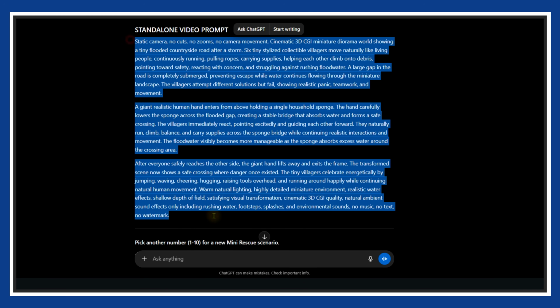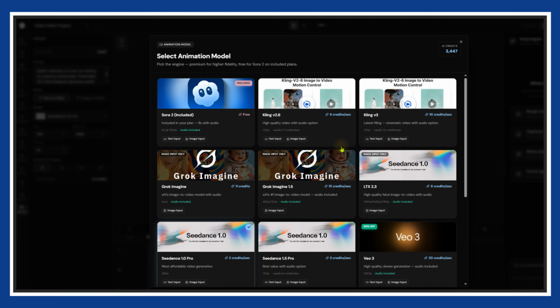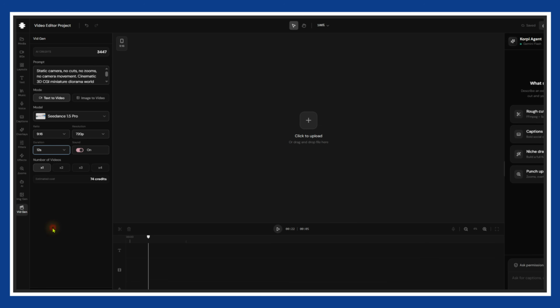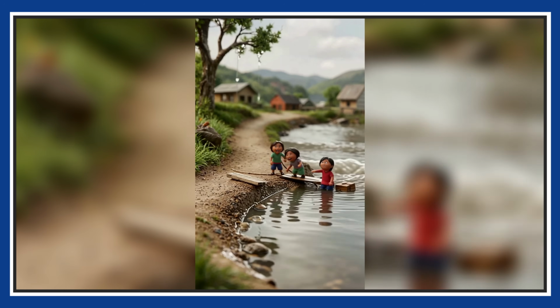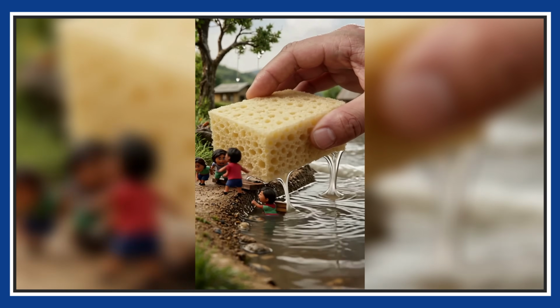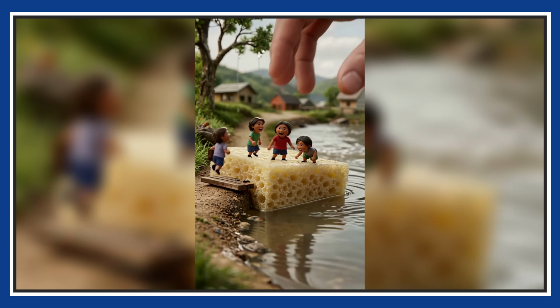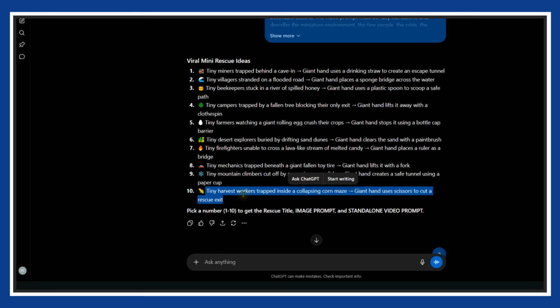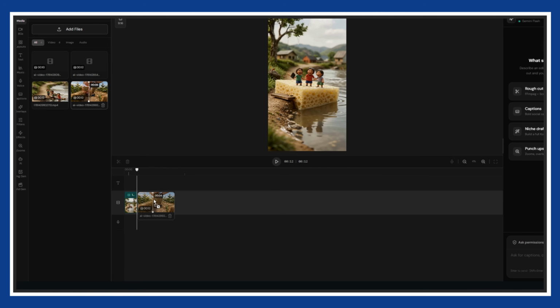Copy the standalone video prompt and head back into your Korpi editor to choose your preferred video model. Paste the prompt into the generation box. For this miniature niche, I highly recommend using Seedance to capture the detail. Click Generate and wait for the AI to work its magic. As you can see, the output looks absolutely fantastic with amazing depth of field and realistic movement. Generate additional clips using this exact same process, combine them sequentially on your timeline, and export the final project.